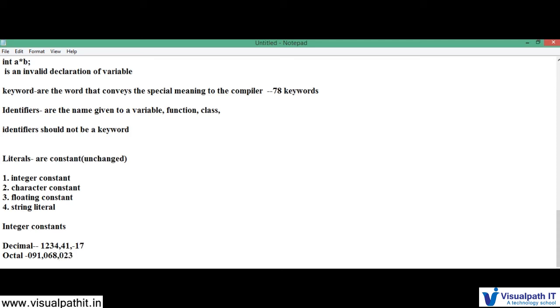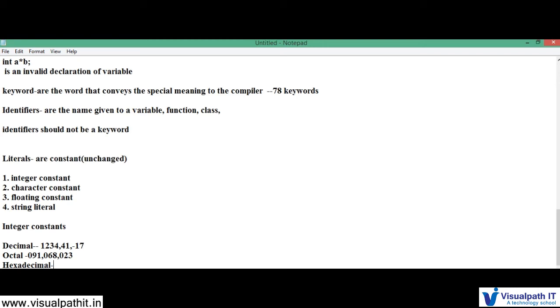And what is called hexadecimal? Hexadecimal means from 0 to 9 it will be a number, and after that, 10 to 15 will be from A to F. So how do I represent that?